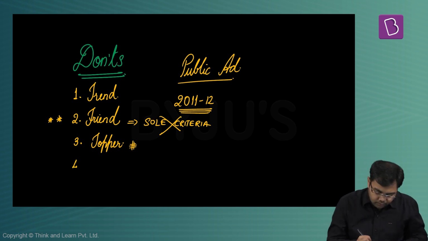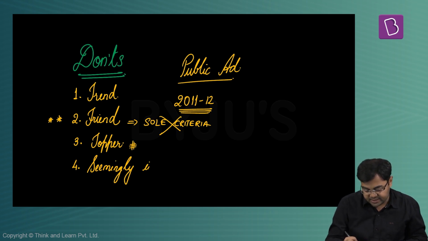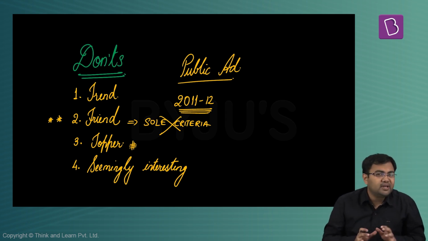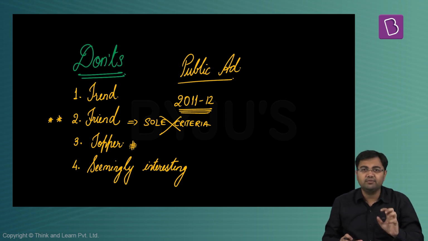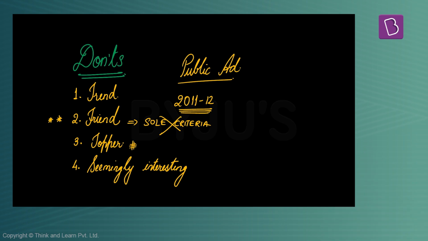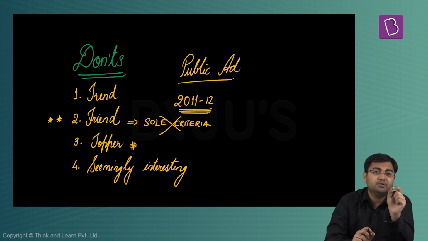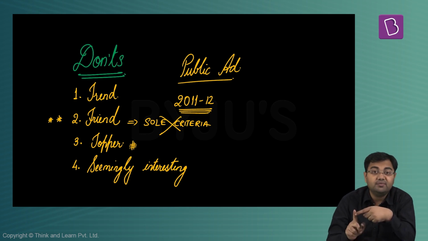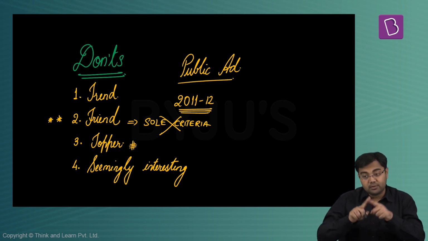What else? Just because an optional is seemingly interesting, meaning that I find this topic very interesting. Meaning what? Whenever I read something based on this particular topic, I find it very easy to read. I find it very interesting to read. Now, what happens here is that the topic might be just a part of the entire syllabus that you have for that optional. And many times this happens with political science as an optional. There would be many students who would be interested in reading international relations. So they find it very interesting whenever they read something based on international relations. But you have to understand that international relations is not the only part of the entire syllabus.